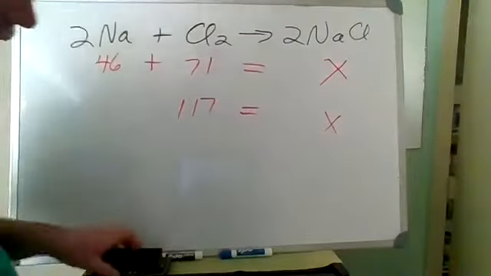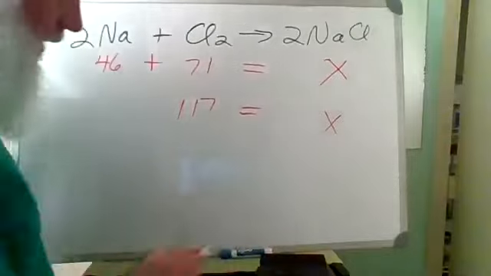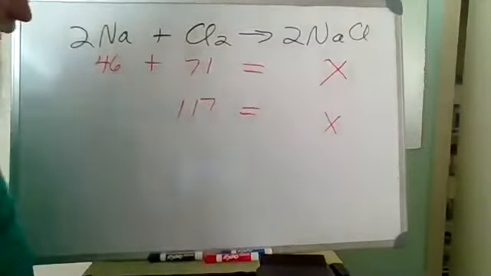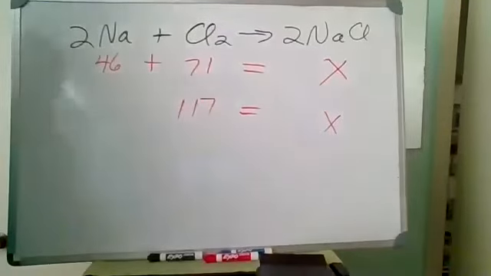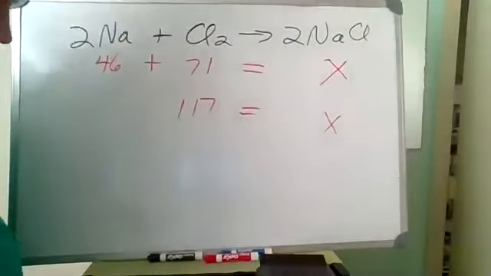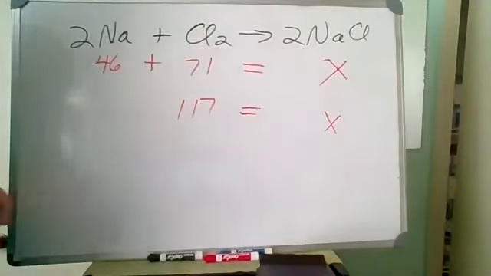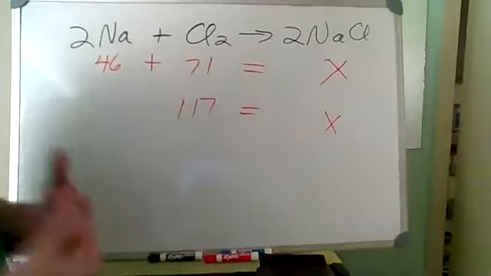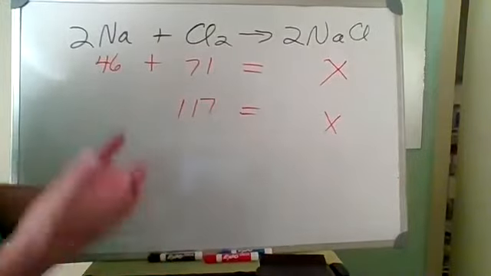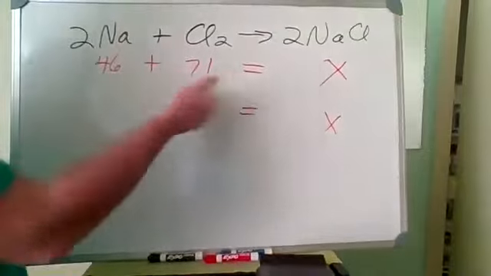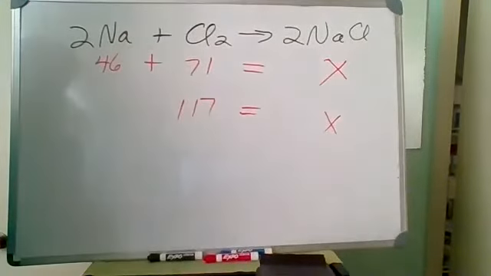Now, we should introduce a couple terms here. When you have either a physical or chemical change, but this is more commonly employed in chemical reactions. Remember, on Monday, we said a chemical change is synonymous with a chemical reaction. Here we have a chemical equation that represents a chemical reaction.